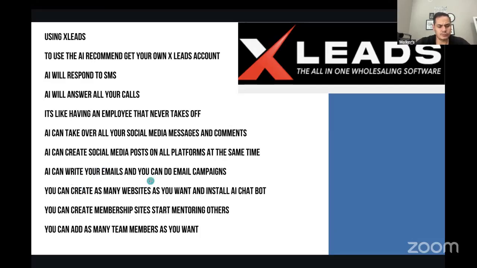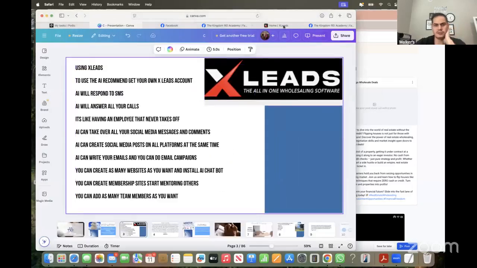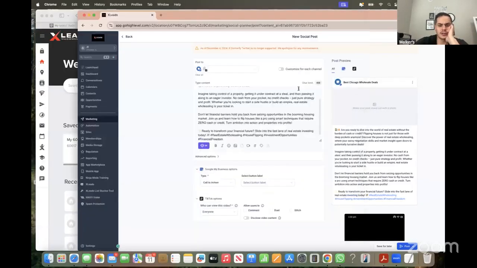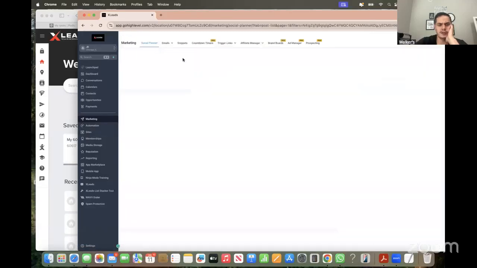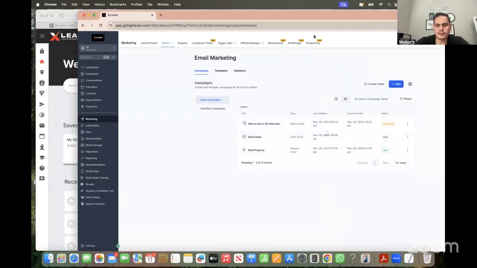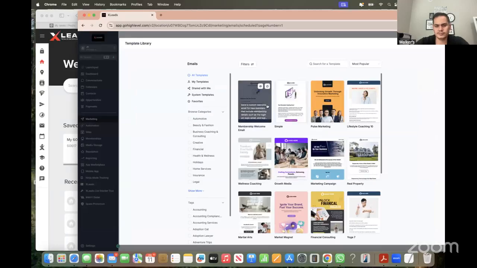AI can also write your emails, do email campaigns for you, so you can actually do email campaigns in here as well. You go to marketing and go to campaigns, and then you can have AI write the email for you inside of here. So I just go to, I can pick a template or I can start from scratch. Let me just use a template.